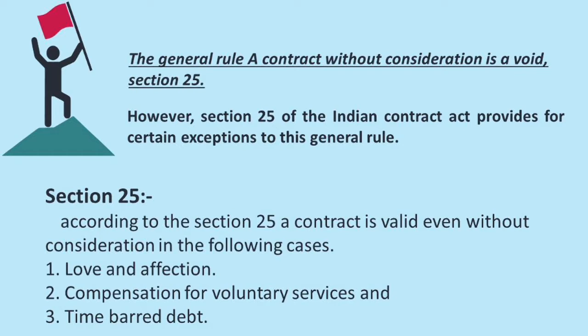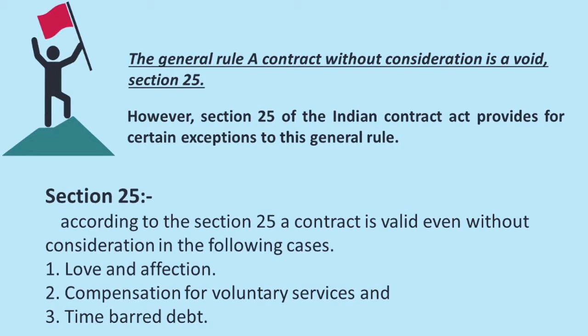Number two, compensation for voluntary services. And number three is time barred debt. In these three situations, even though there is no consideration, the contract is valid.